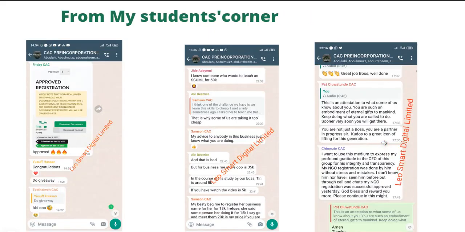Yeah, like I said, you get value for your money. Our business does not end after you make payment. It's continuous. You have access to me for up to 1 year. Those that have been in my support group have been there for up to 1 year. This one was approved. Congratulations, got registered. This is the person I told you. I know someone who wants to teach on Scrum for 50K to teach. Now, you have the process of doing it.